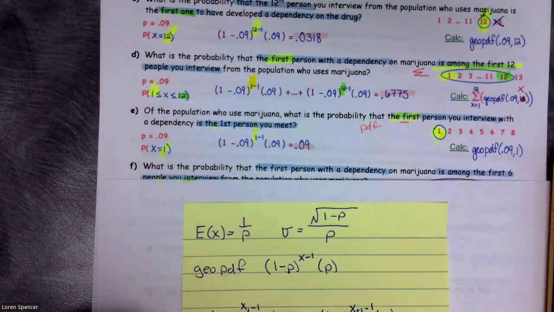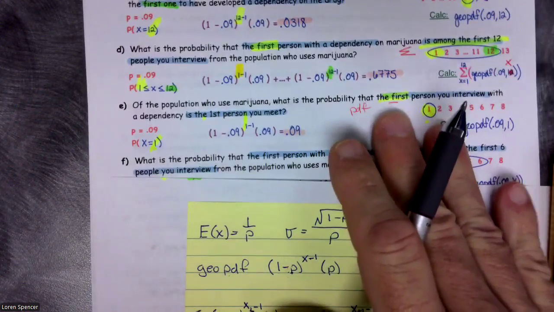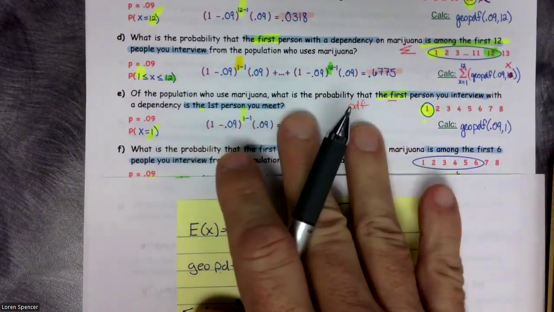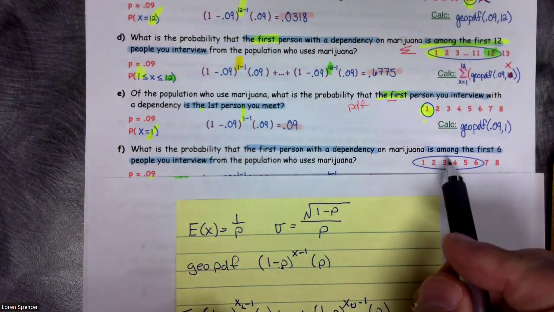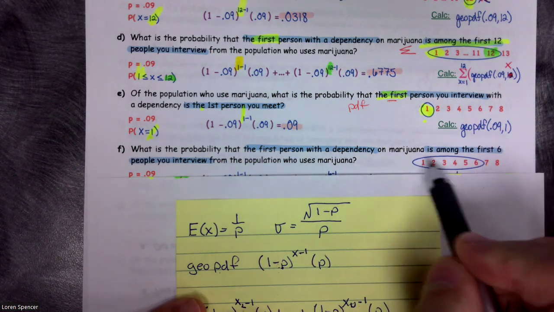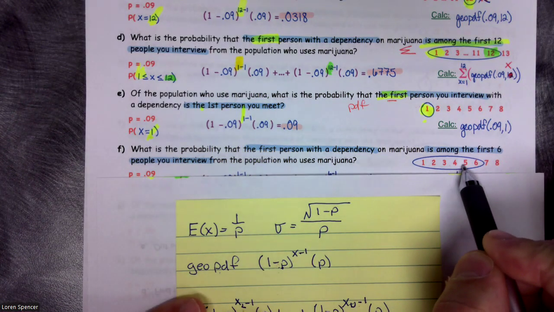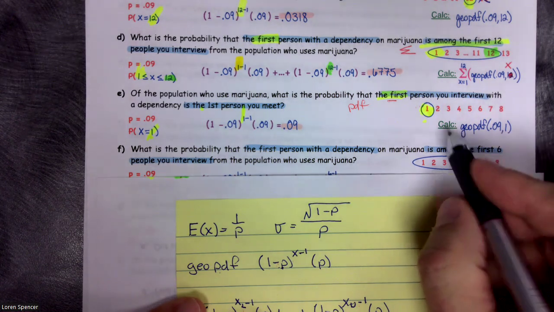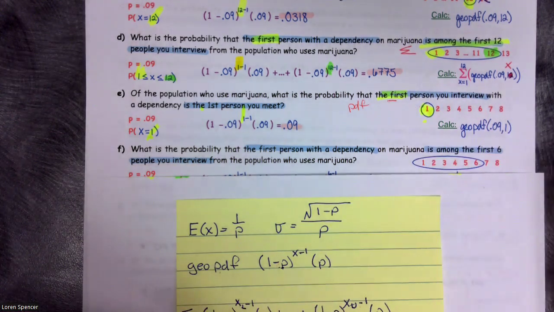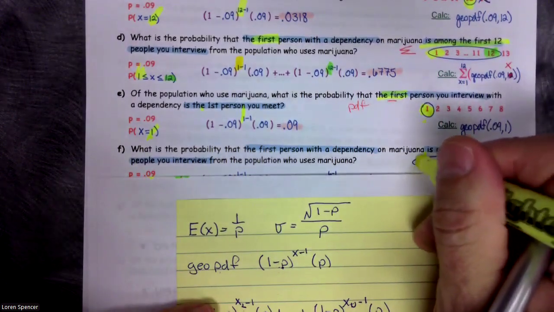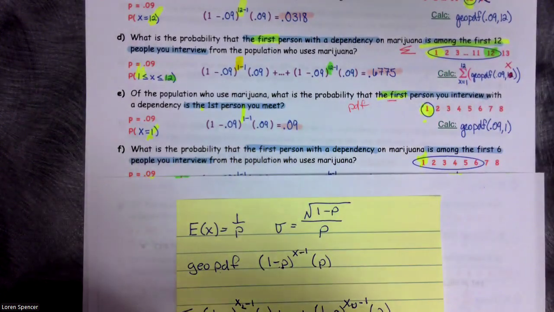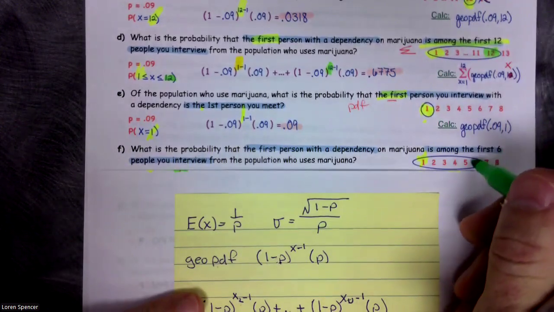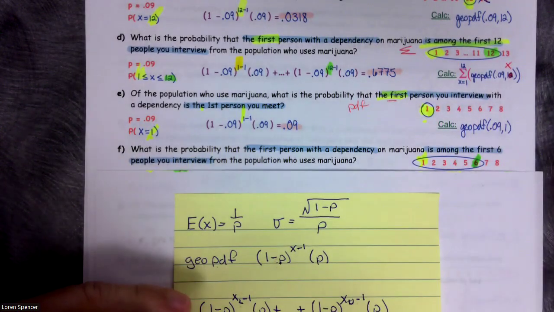Letter F. What is the probability that the first person with the dependency on marijuana is among the first 6? That means it could be the first person, the second person, third person, fourth person, fifth person, the sixth person. Our probability is still going to be 0.09, but what we care about is this first person and this sixth person when we're writing our formula.